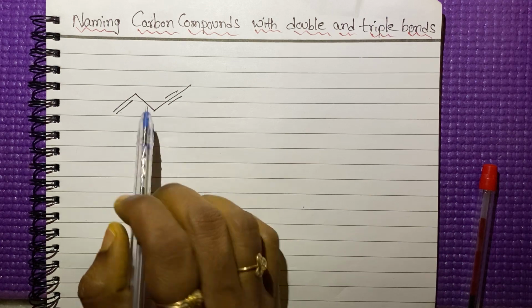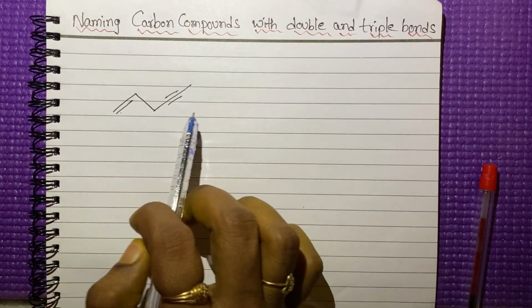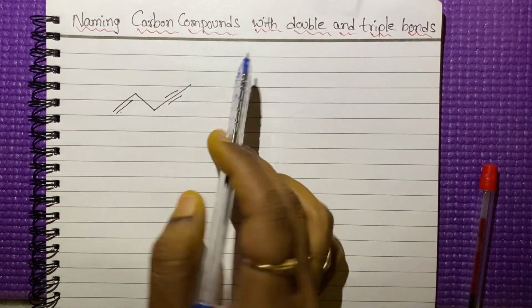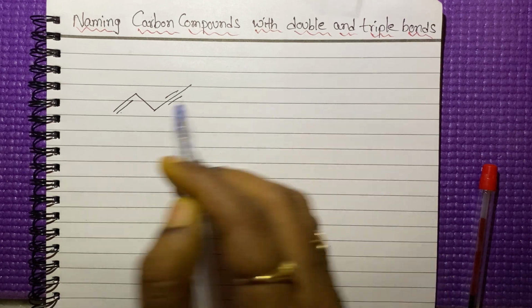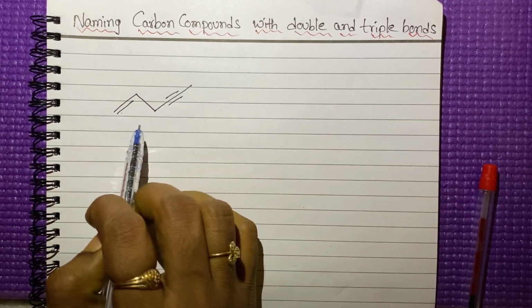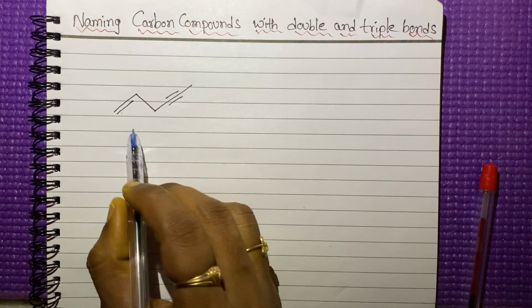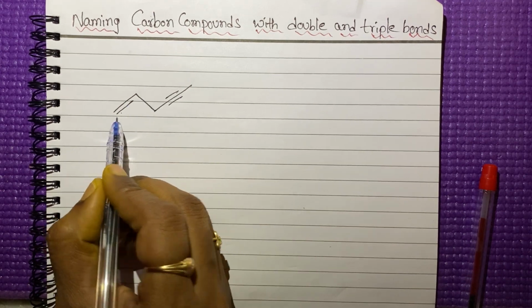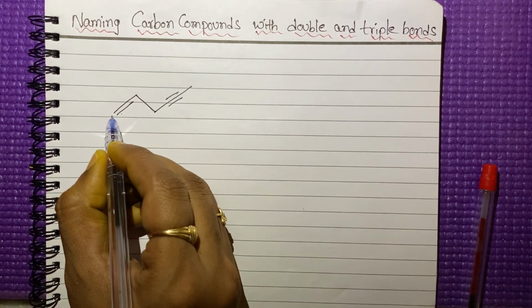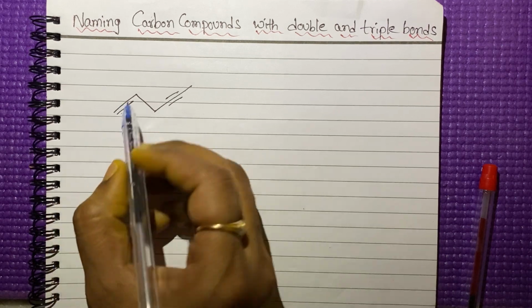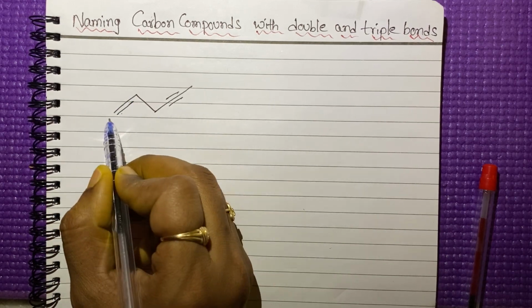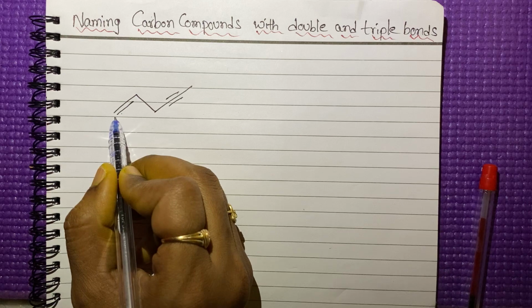But in the case of multiple bond compounds, how can we select the carbon chain and how can we give the number? We'll discuss. See here, if you give the numbering from this side, in the first position the double bond is there, right?